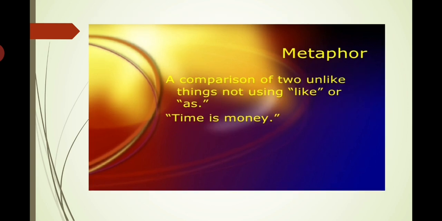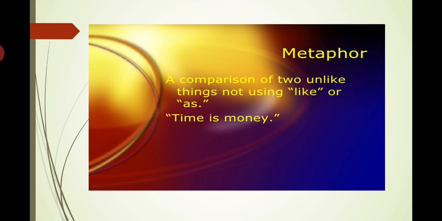Metaphor. Now, in this poetic device, comparison is done between two unlike, that is different, things, and it is said directly that time is money. When we say time is money, we are comparing time to money, but we are calling it directly.